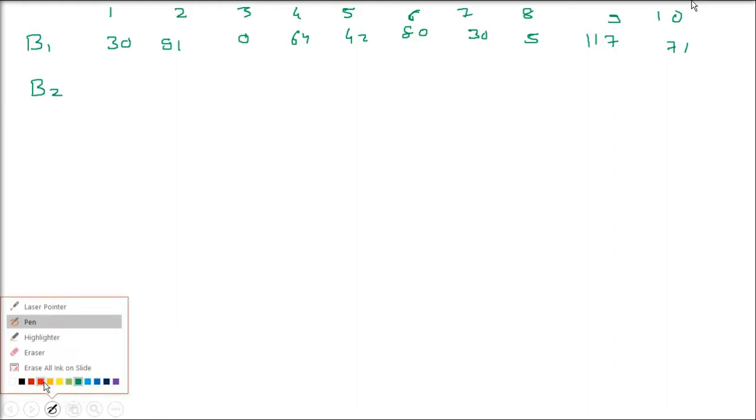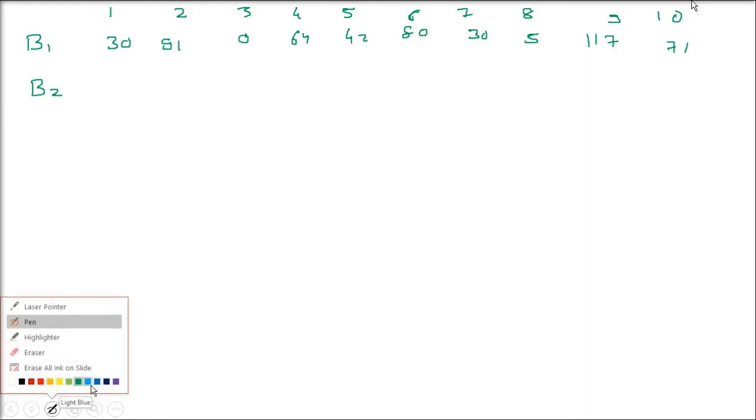Let us say that 10 times they play and they get to bat. Batsman 1, first time he went, he scored 30, then 91, then 0, then 64, then 42, then 80, then 30, then 5, then 117, then 71.